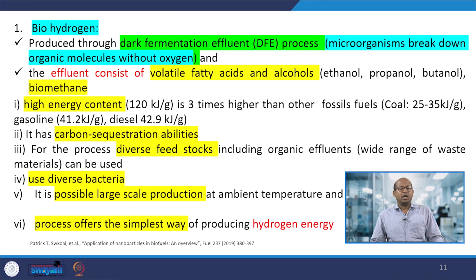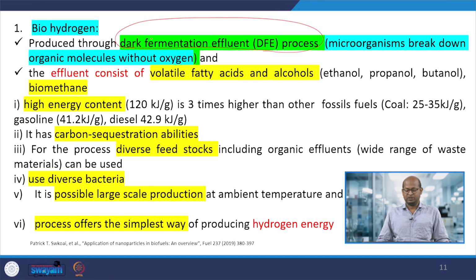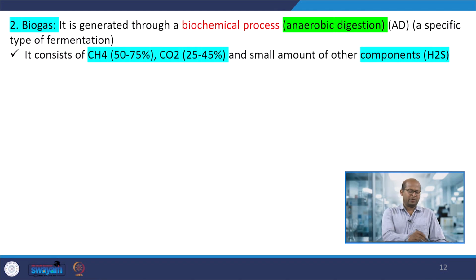Usually if you talk about biohydrogen production, a different type of process, the dark fermentation process, is basically used. In that case, different types of microorganisms can be used to break down the organic molecules charged inside the reactors in the absence of oxygen, converting them into small molecules, that is hydrogen, which would be produced, and along with it volatile fatty acids and alcohols are also produced at the same time. In biogas, the biomass would be decomposed in the absence of oxygen; this is also a biochemical process.